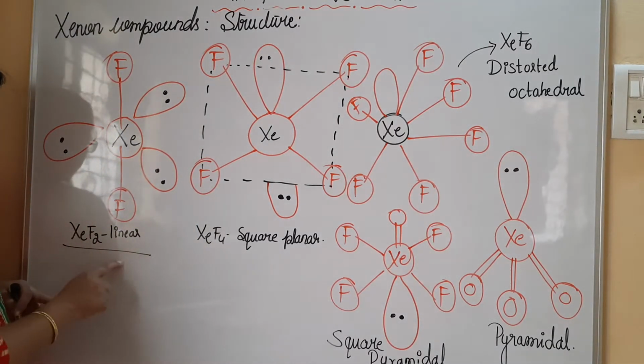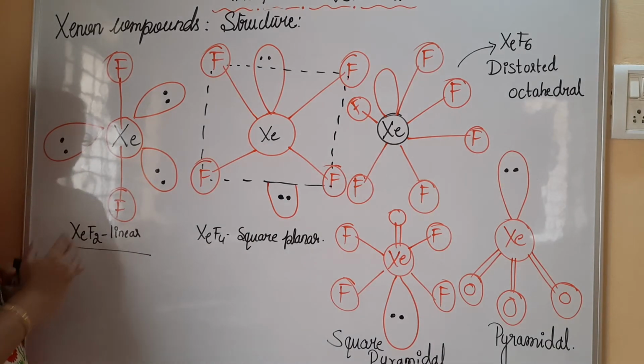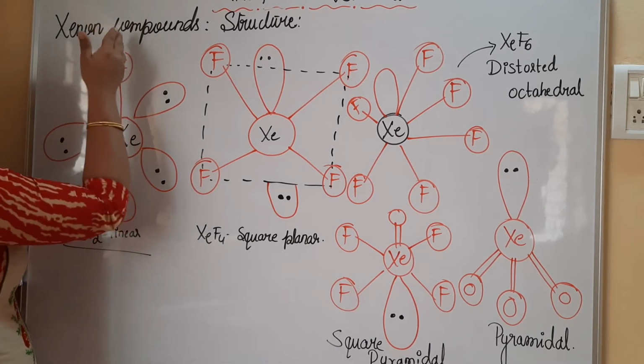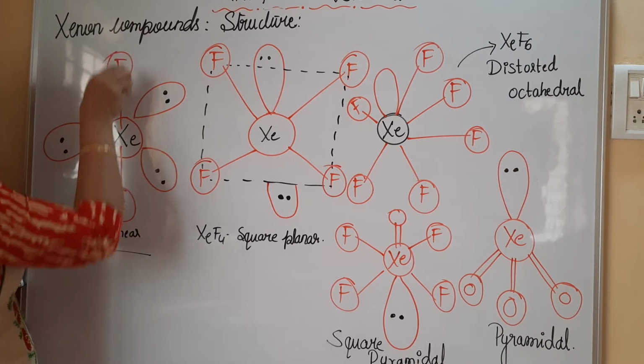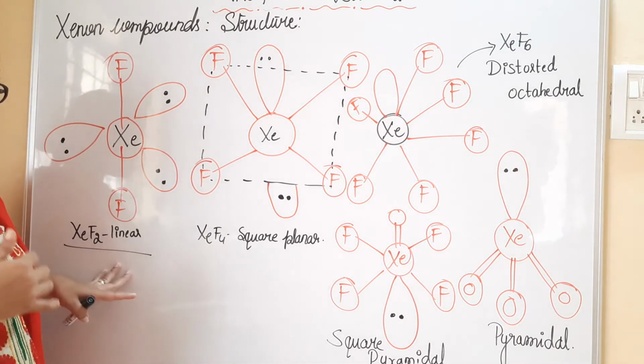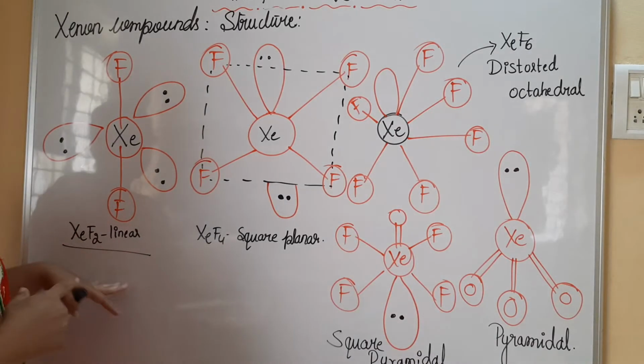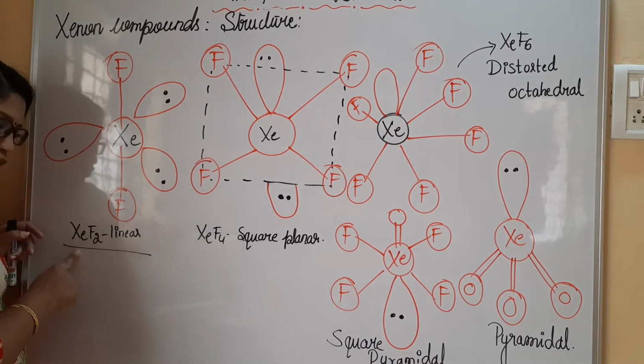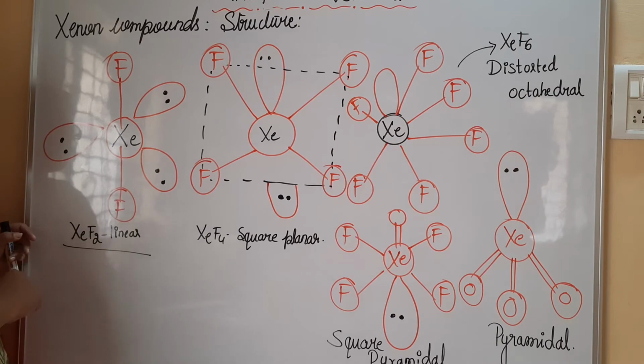Now see here, this is said to be linear in nature. A linear molecule, above and below we will have one fluorine atom each. It shows us the linear shape of the molecule. So linearity is with respect to the XeF2 molecule.